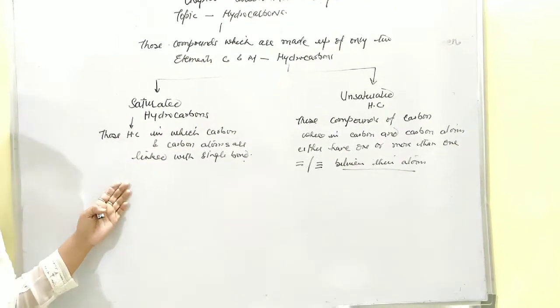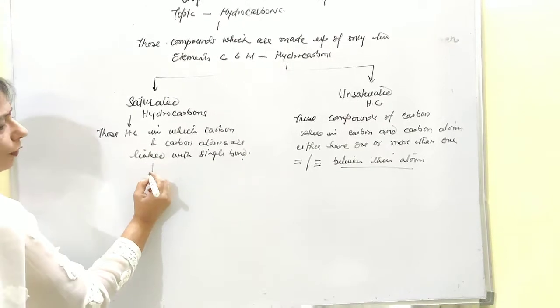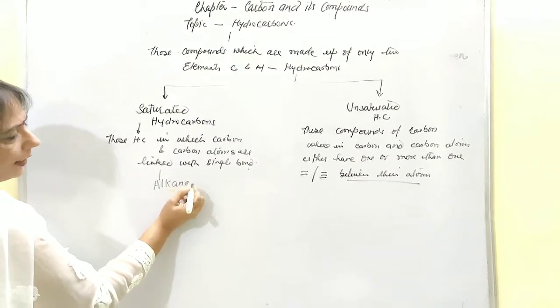Then saturated hydrocarbons themselves are given the name of alkanes in organic chemistry.